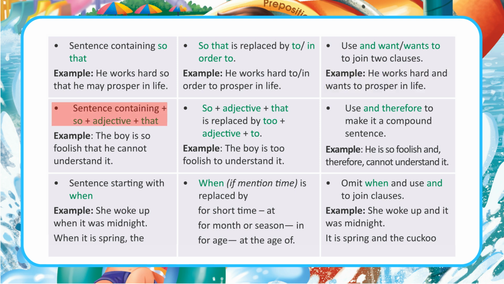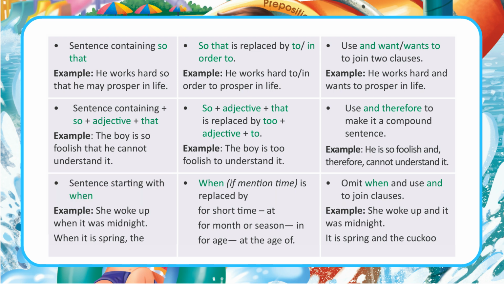Sentence containing so plus adjective plus that. So plus adjective plus that is replaced by too plus adjective plus to. Use "and therefore" to make it a compound sentence. Example: The boy is so foolish that he cannot understand it. Example: The boy is too foolish to understand it. Example: He is so foolish and, therefore, cannot understand it.